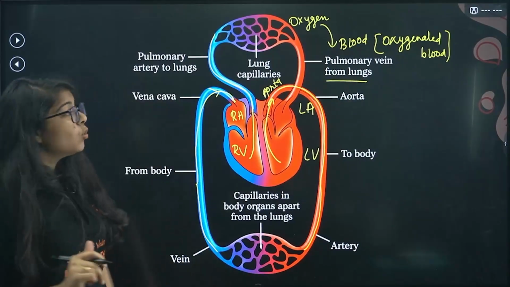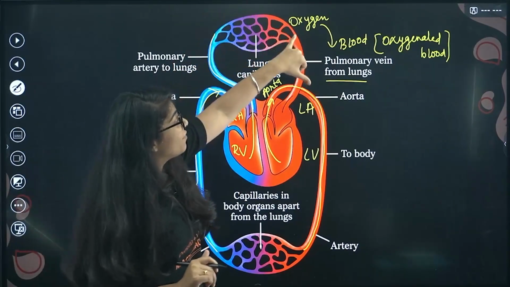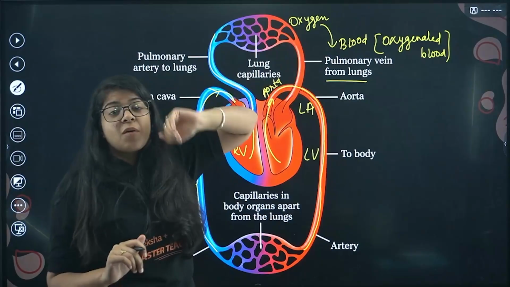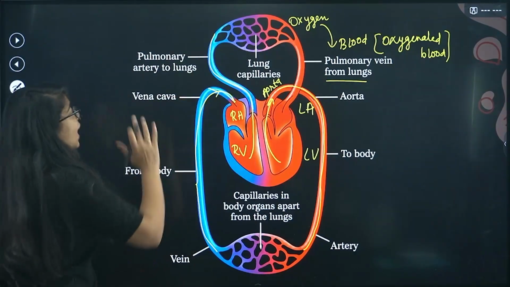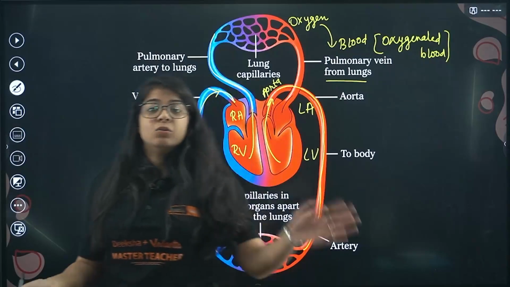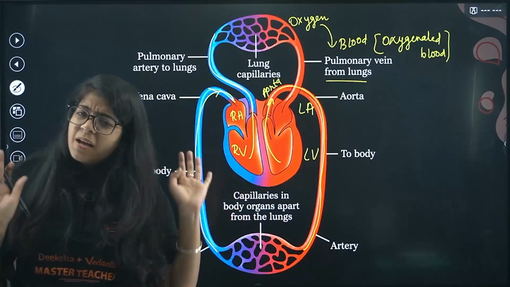Then we have two rather weird arteries and veins. The pulmonary vein takes the oxygenated blood from the lung to the heart, and the pulmonary artery takes deoxygenated blood from the heart to the lung. Understood? The whole process is very simple.